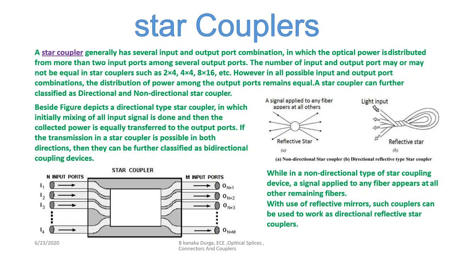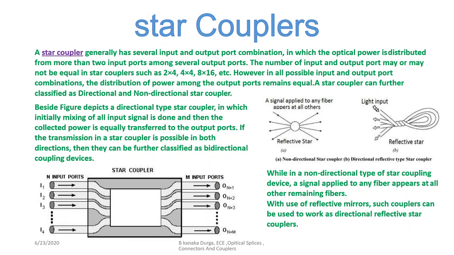The case is simple, you have to remember: when we have more input ports and when we require more output ports, then we have to choose the star coupler. There can be the reflective star coupler and the refractive star, the twisted type, and those types of things we can also use. And the bidirectional type of star coupler, which initially mixes all the input signals, and then the collected power is transferred equally to the output ports.